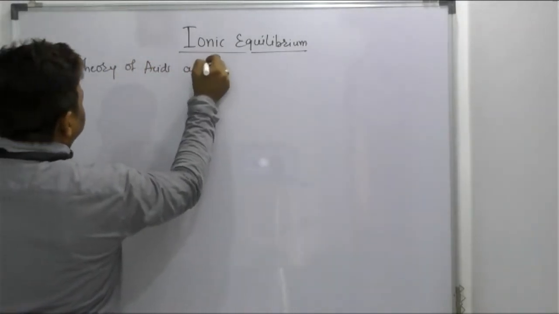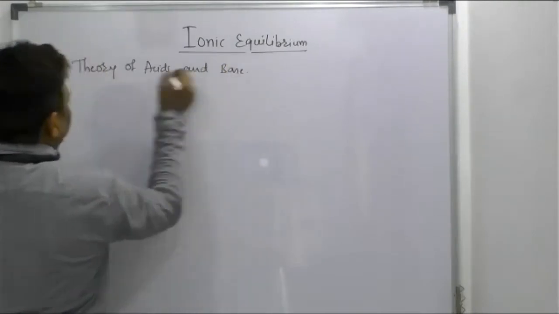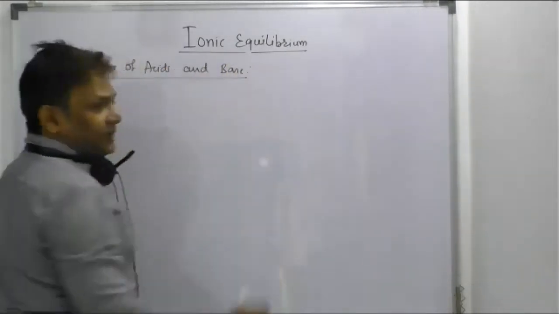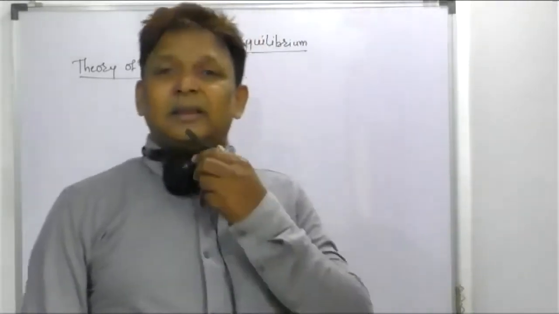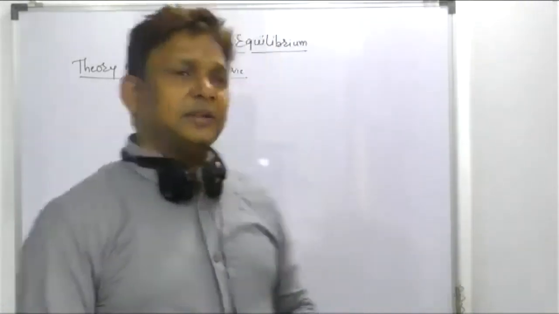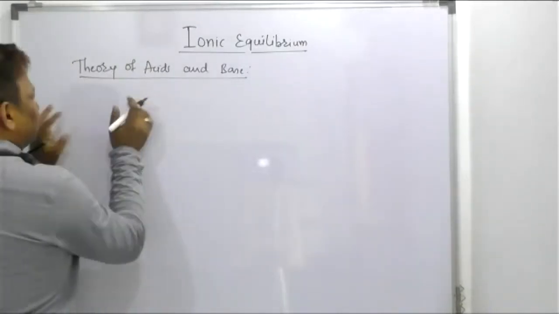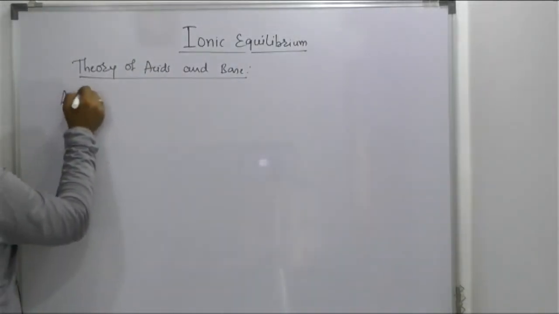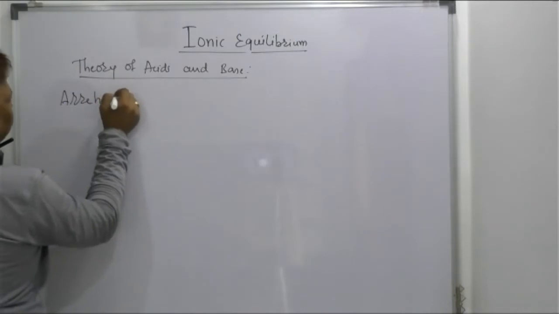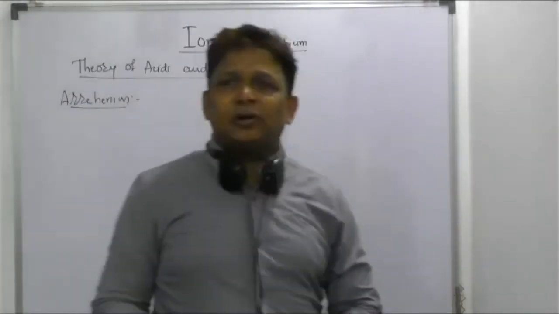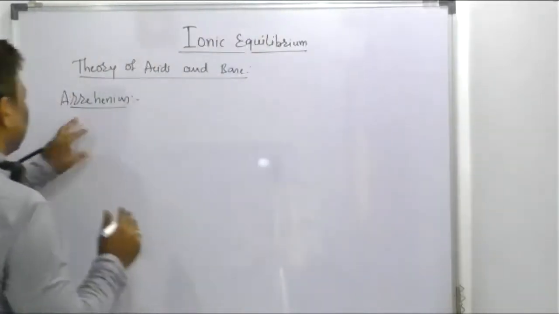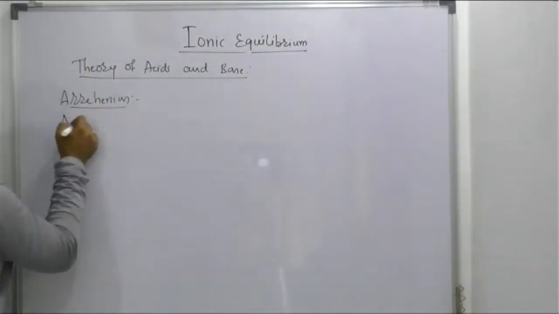If you want to talk about the first theories of acids and bases, the first person, whose name is Arrhenius, gave the definition of acid. But according to Arrhenius, what is an acid? A species which has a tendency to give H plus ion in aqueous medium.